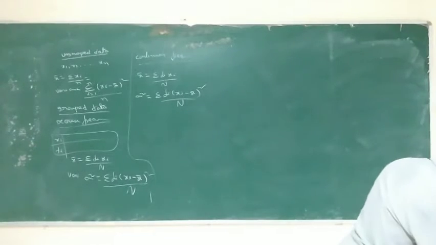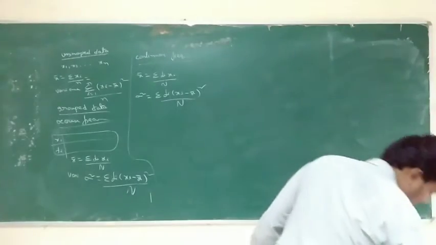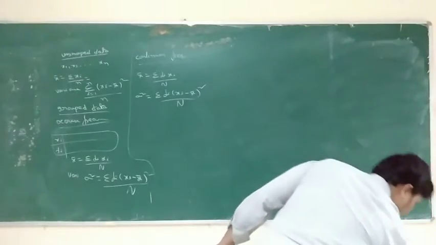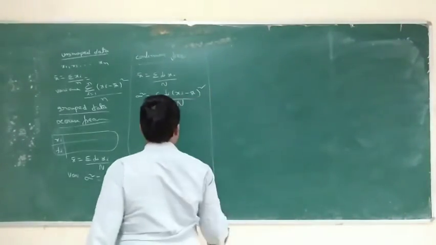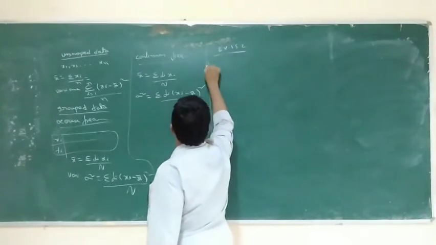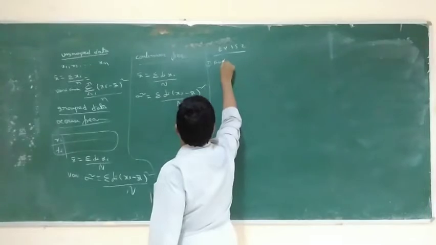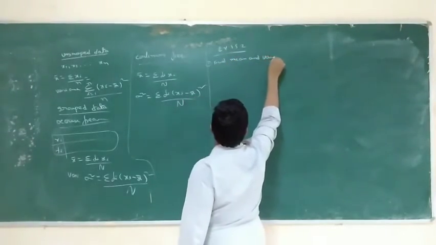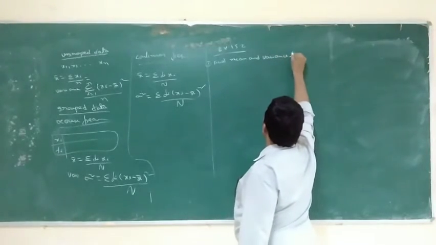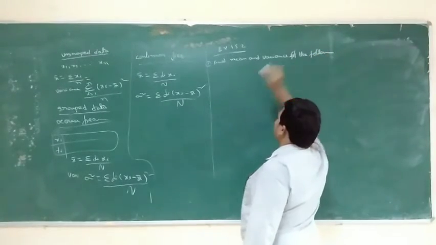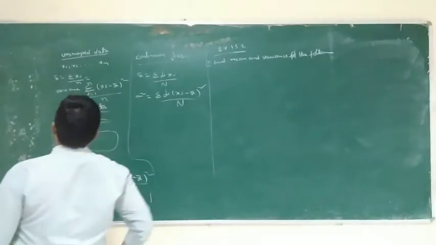So go to the problems. Exercise 15.2, first problem: find the mean and variance of the following data.